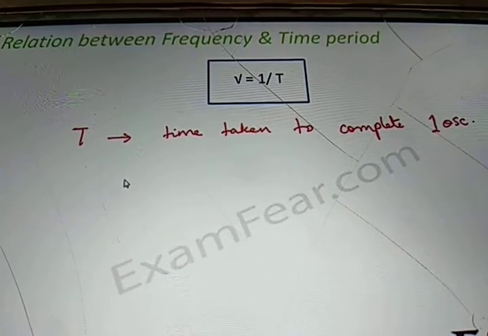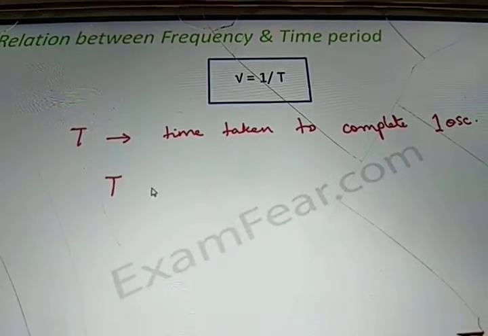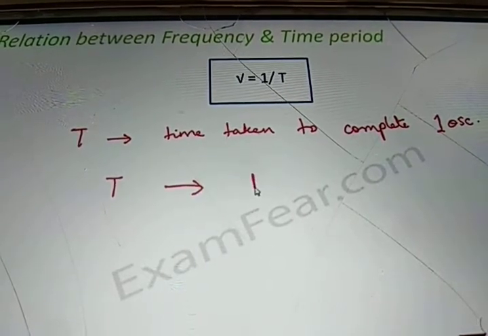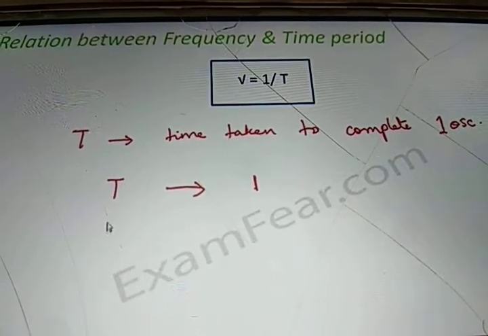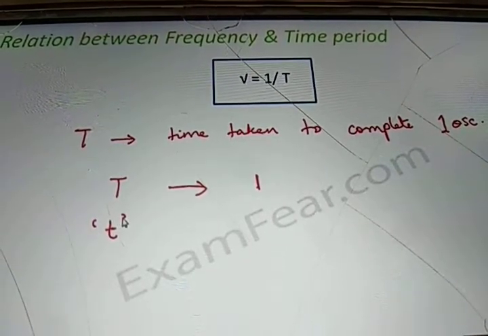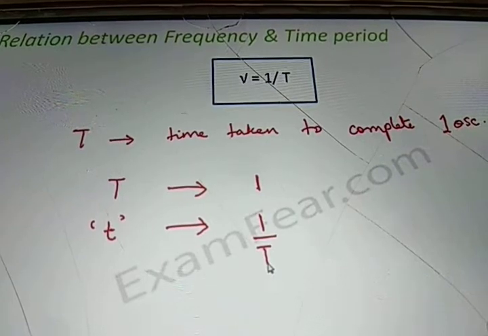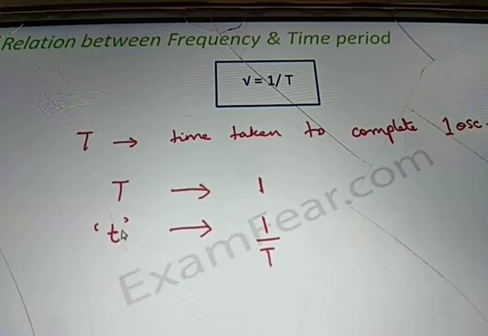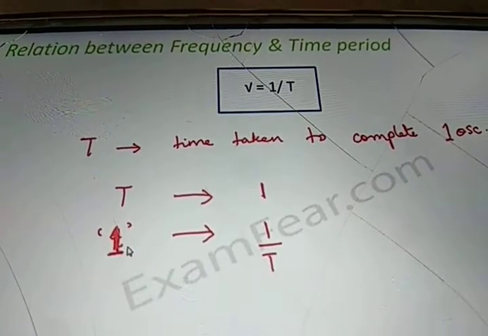If you see here, in capital T, that is in the time period, how many oscillations are done? One. So over a period of capital T, 1 oscillation is done.